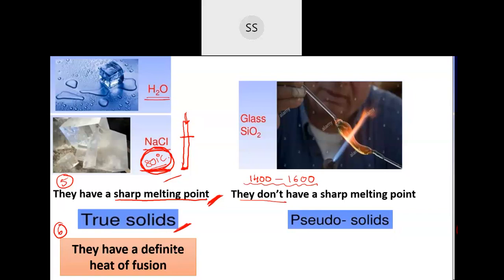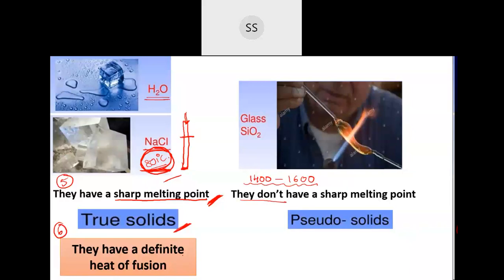Yeah, the amount of heat required. Very good. Yes, correct. The amount of heat required to convert a solid into a liquid. So this particular crystalline solid, if you are taking, it will take a certain amount of heat to get converted from a solid into a liquid. Yes, very good. I've got a few answers. The amount of heat required.